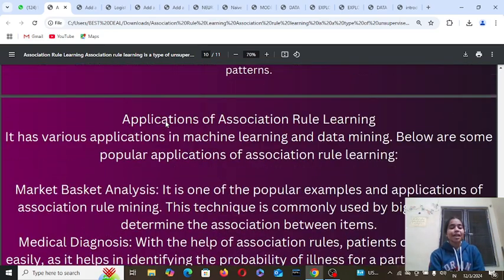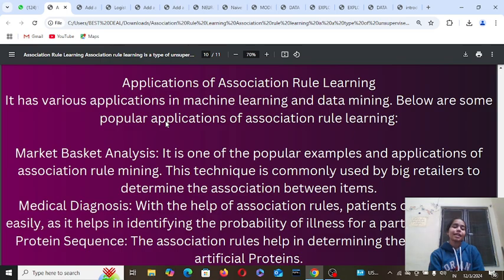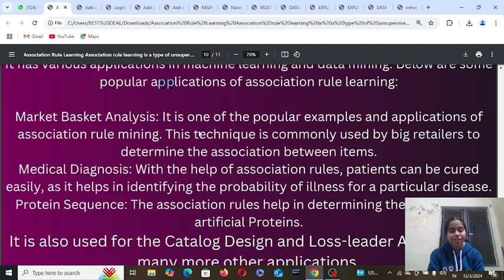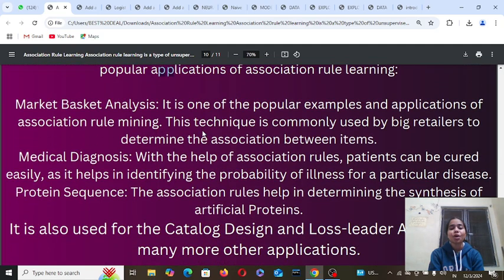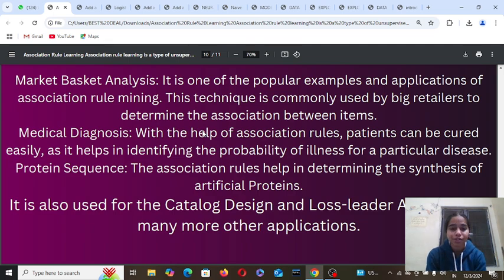Now there are some applications of association rule learning. It has various applications in machine learning and data mining. Below are some popular examples. Applications of association rule learning. Market basket analysis is one of the popular examples and applications of association rule mining. This technique is commonly used by big retailers to determine the association between items.